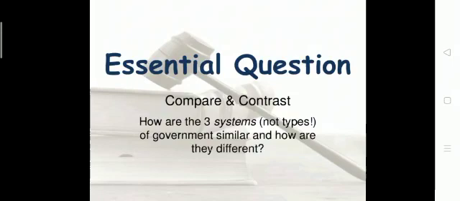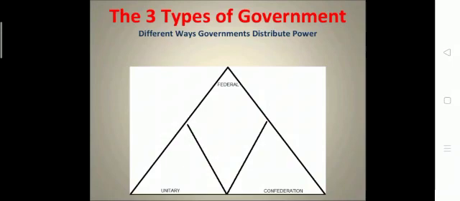Now, a question may arise: what are the three systems of government, and why not types? Here, the three types of government are shown: the federal type of government, the unitary type of government, and the confederation type of government. These are the different types of government. Then, when we adopt a type of government, the set of principles by which all the states are interconnected in a systematic manner, the way of ruling, is known as the system of government.